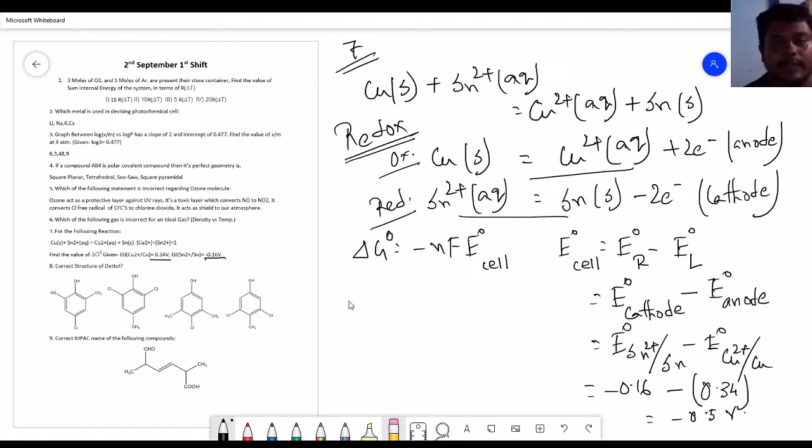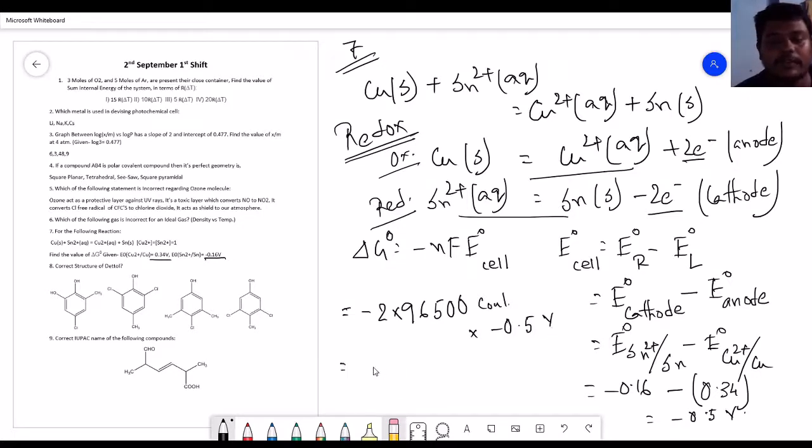If you have to calculate the ΔG°, the value of n is 2, because in both cases the number of electrons transferred per mole is 2. F is the Faraday, which has a value of 96500 coulomb, times E°cell which has a value of −0.50 volt.